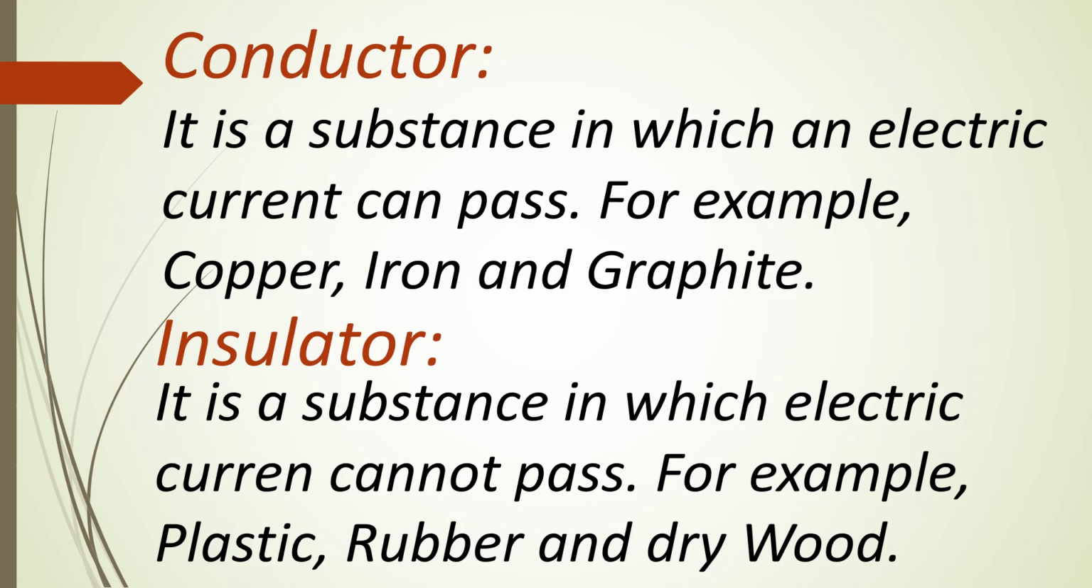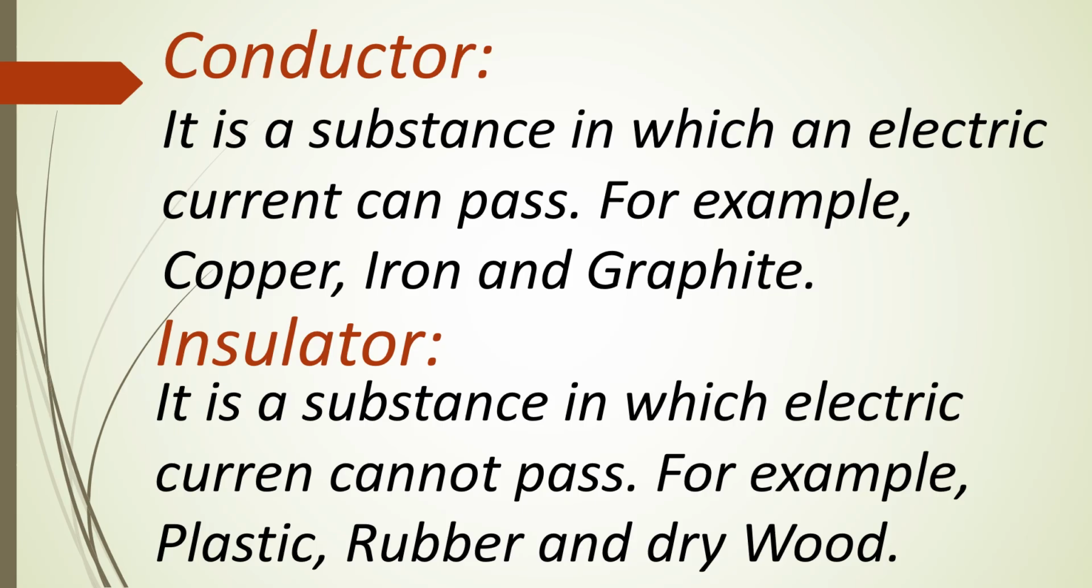Now, insulator. It is a substance in which electric current cannot pass, for example plastic, rubber and dry wood. So an insulator is the inverse of a conductor. For example, when we wear plastic shoes or slippers, these are insulators, and no electric current can pass. Dry wood is also an insulator. So these are the definitions of conductor and insulator.